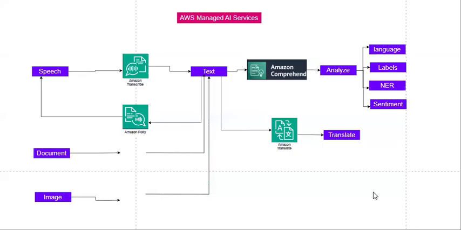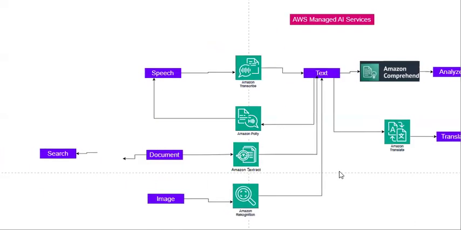In real time, we might have data present in documents as well as images, some images with text. That is also possible in real time. If you want to extract text from images, then you need to use Amazon Rekognition. You can use this service to extract text from images. Let's say I have a document and I want to extract the text from the document. During that time, you need to use Amazon Textract. This service will provide you text from the documents.